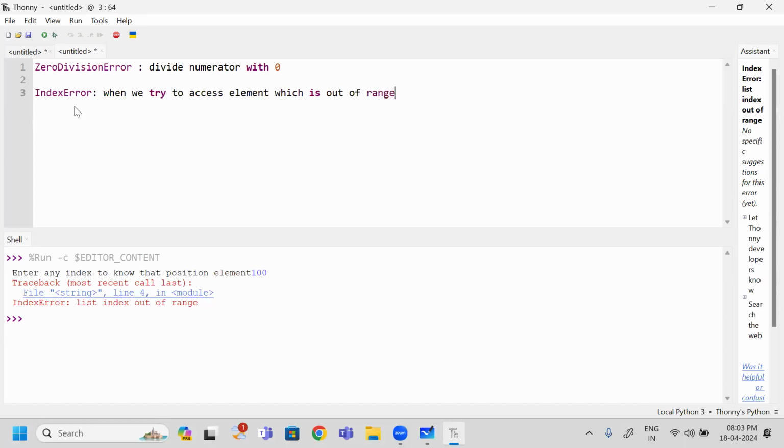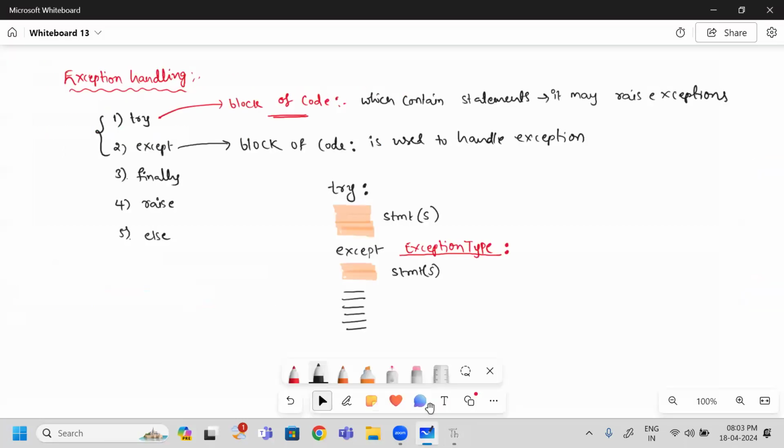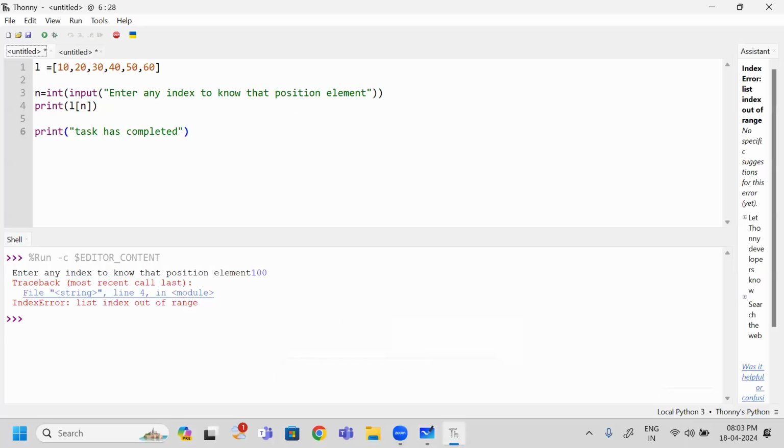Okay, so let us go for how to handle this one. So how do we handle this one? By using try and except. So let us go for this program. Among this one, which line has given error? This line 4. This line has given an error.